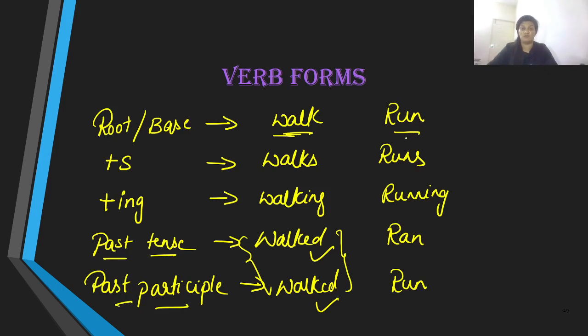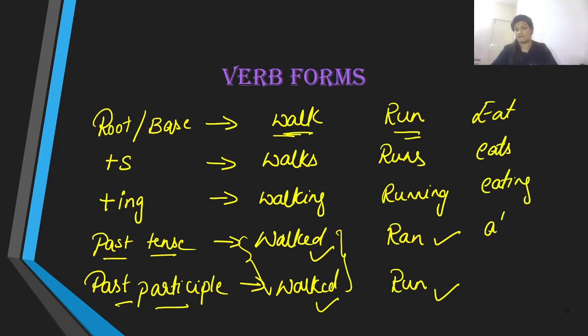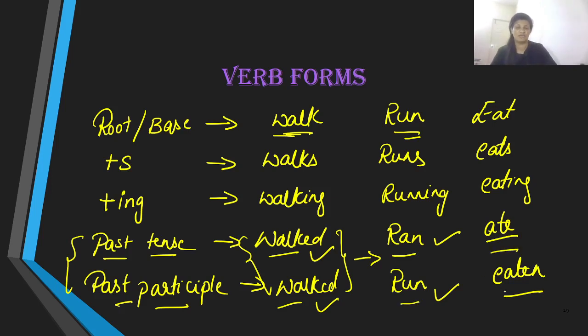But when you take the verb run, the past tense is ran, and the past participle is run. Let me give you another example, like eat, eats, eating, ate, and eaten. Here, ate is the past tense and eaten is your past participle. Now, this gives us the understanding that there are a bunch of verbs which do not change their form, or they have similar past tense and similar past participle. And there are a bunch of verbs which have different past tense and different past participle like these.